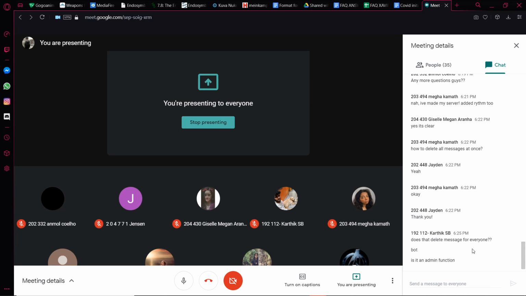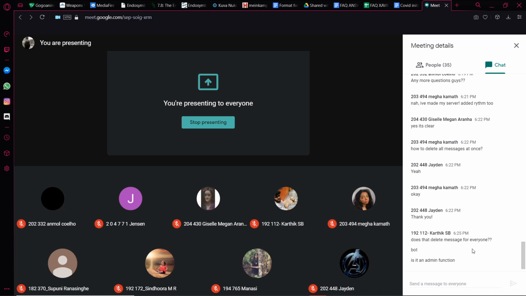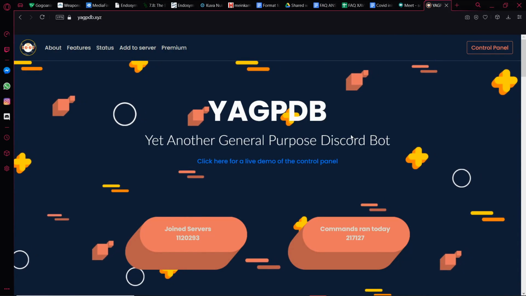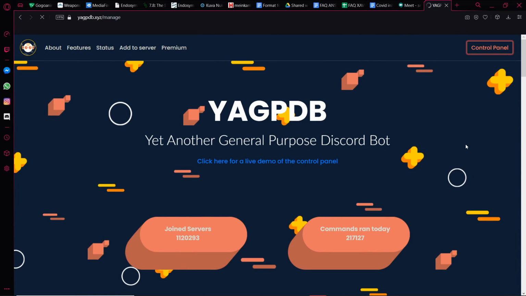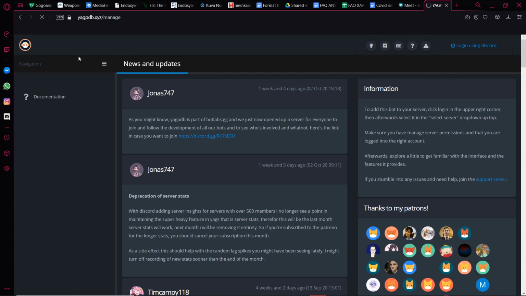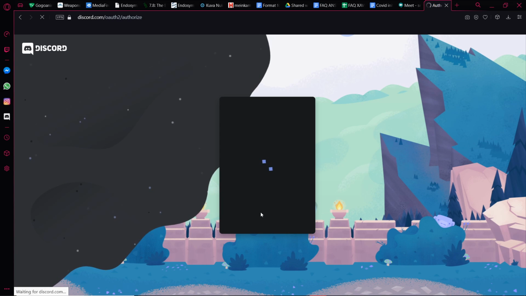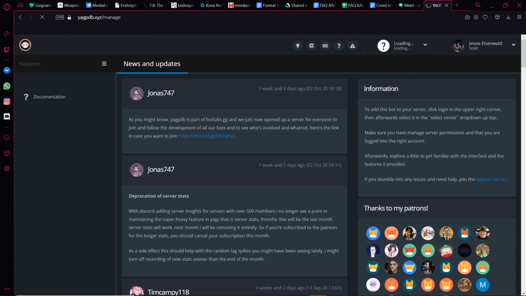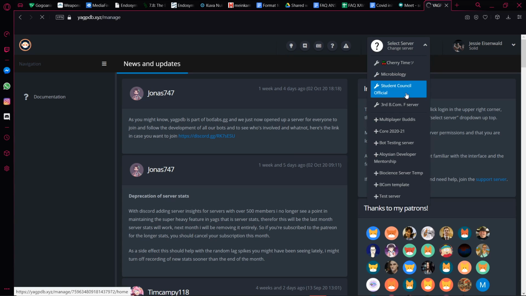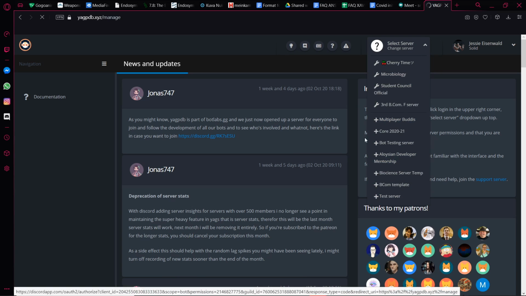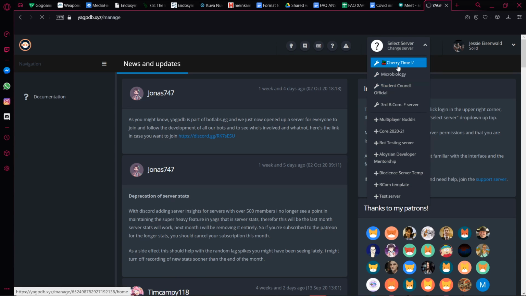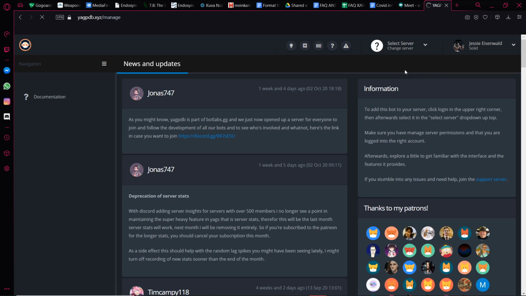Is it an admin function? See, when you get a bot on your server, many bots have their own dashboard. This is the YAGPDB dashboard, right? I can go to its control panel and select stuff like, oh my goodness. Okay, apparently it logged me out. Just a quick login. Okay, so for example, I want to go to the Student Council Official server, right?